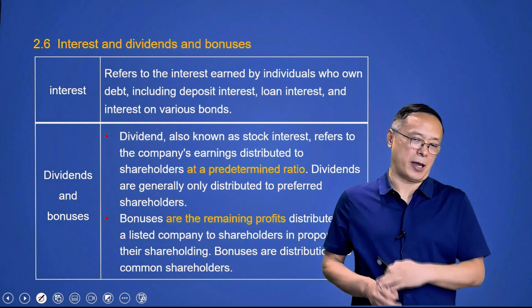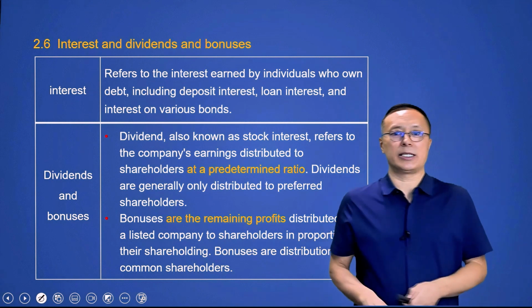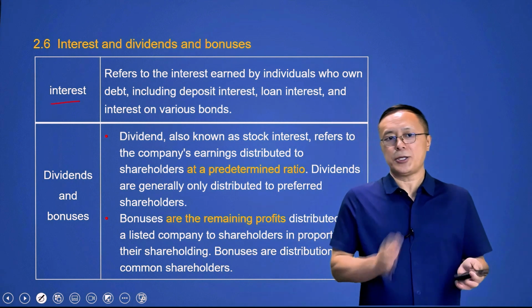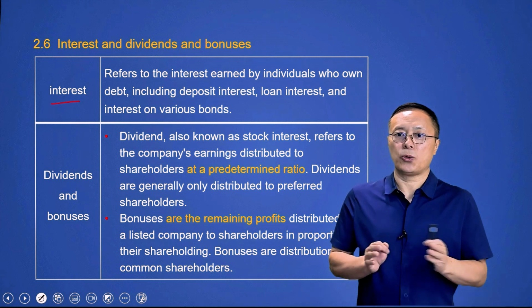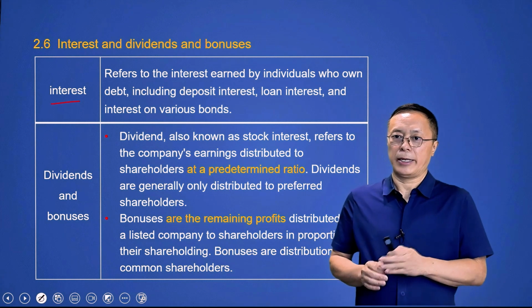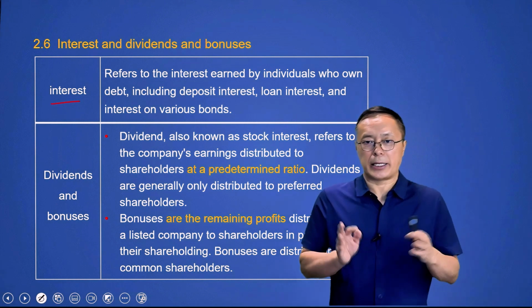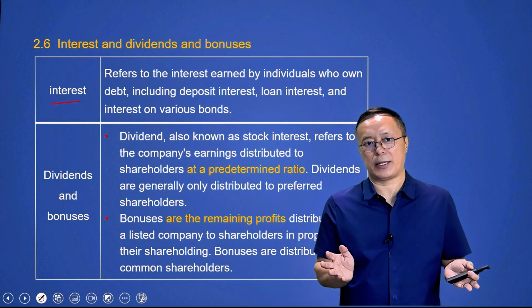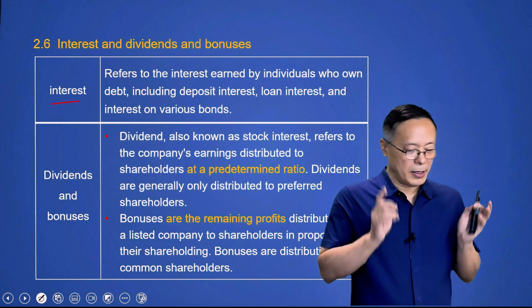Well, let's go ahead. The sixth type, interest and dividends and bonuses. Interest refers to the interest earned by individuals who own debt, including deposit interest, loan interest, and interest on various bonds. That's easy to understand that interest is obtained from the debt.